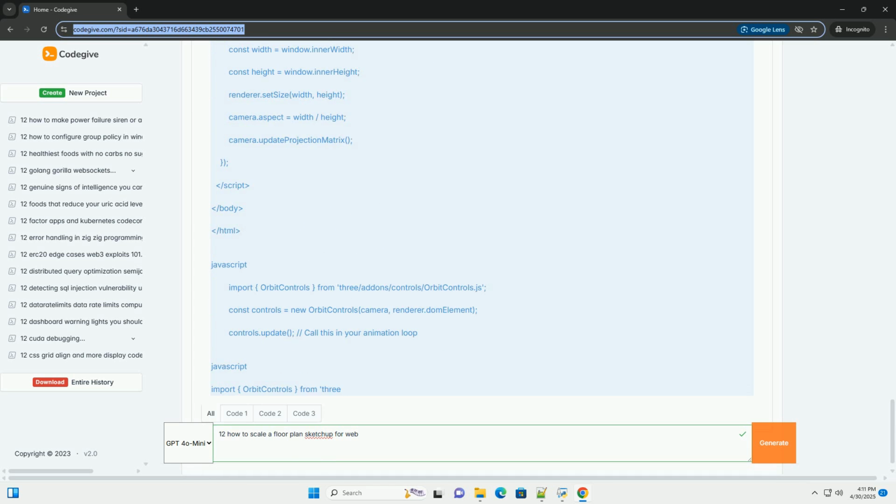Make sure you have these available, either by linking to a CDN or downloading and hosting them yourself. 2. Scene, camera, renderer: standard three.js setup.